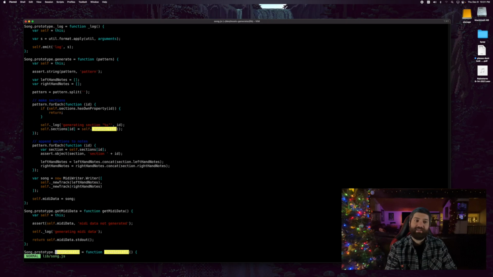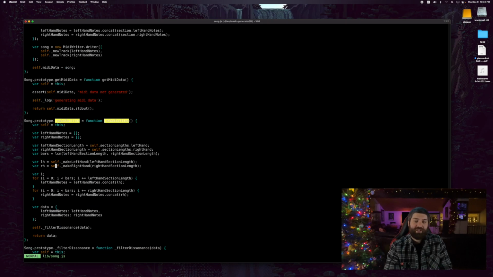So let's jump into the make section function. The make section function is very straightforward. We create an array of left-hand notes and an array of right-hand notes. We go through and calculate how many bars there need to be. Remember I said those were customizable, so by default it's an 8-bar section for the right hand, but a 4-bar section for the left hand. That means the left hand repeats every 4 bars.